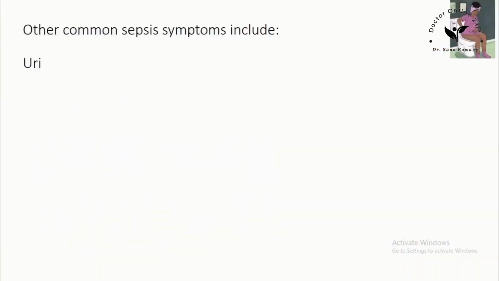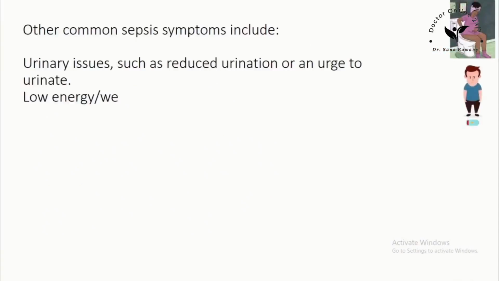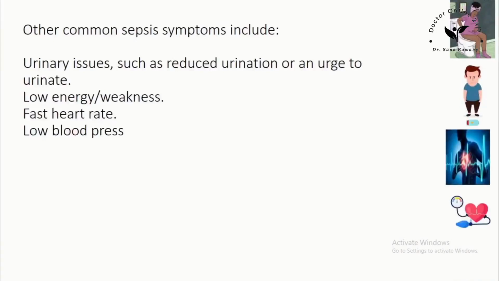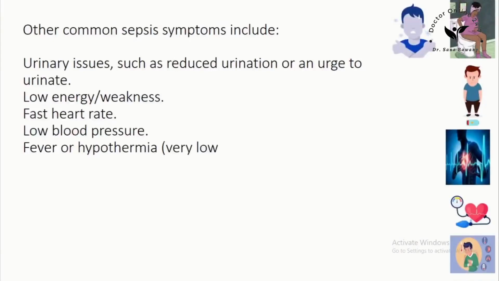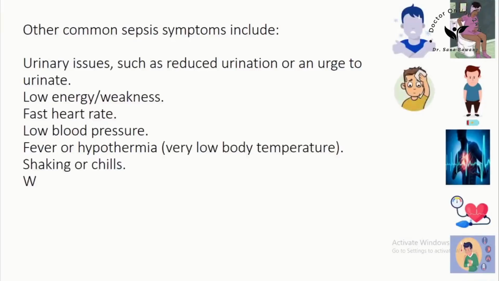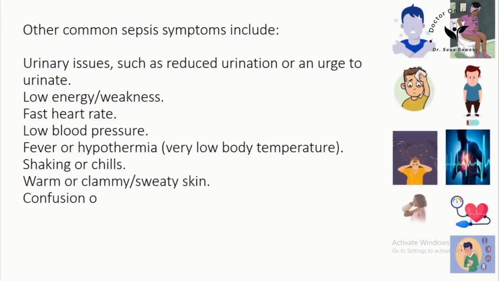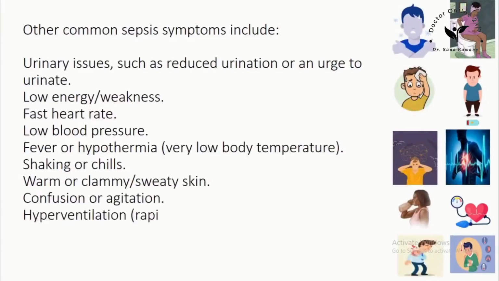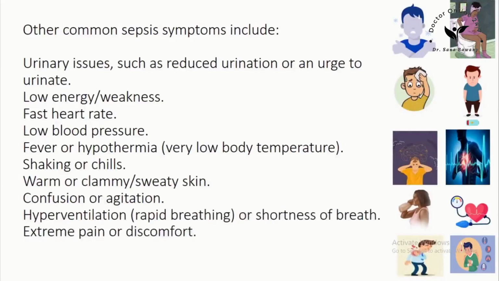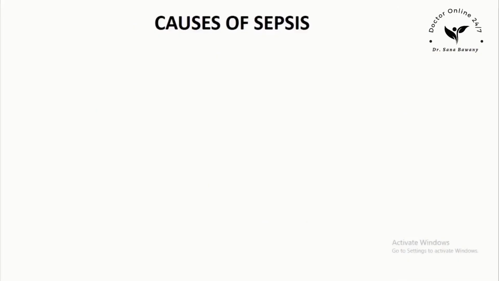Other common sepsis symptoms include urinary issues, such as reduced urination or an urge to urinate. Low energy or weakness. Fast heart rate. Low blood pressure. Fever or hypothermia, very low body temperature. Shaking or chills. Warm or clammy, sweaty skin. Confusion or agitation. Hyperventilation, rapid breathing, or shortness of breath. Extreme pain or discomfort.